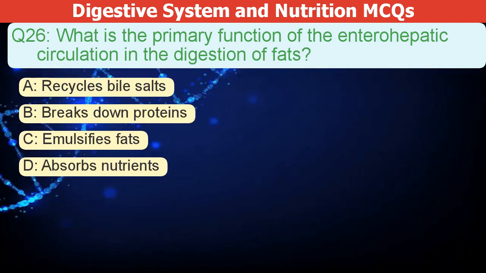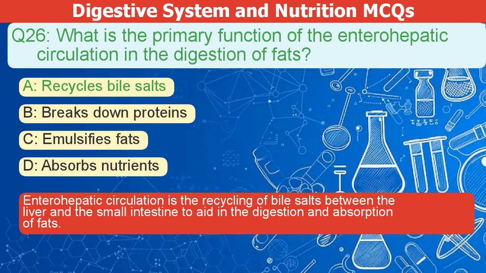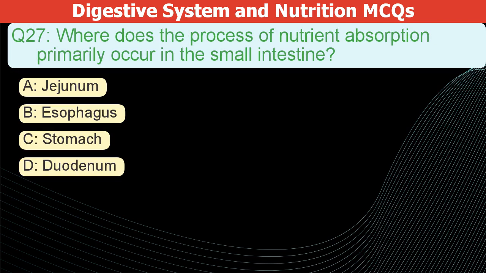What is the primary function of the enterohepatic circulation in fat digestion? A. Recycles bile salts. B. Breaks down proteins. C. Emulsifies fats. D. Absorbs nutrients. The correct answer is A. Enterohepatic circulation is the recycling of bile salts between the liver and the small intestine to aid in the digestion and absorption of fats.